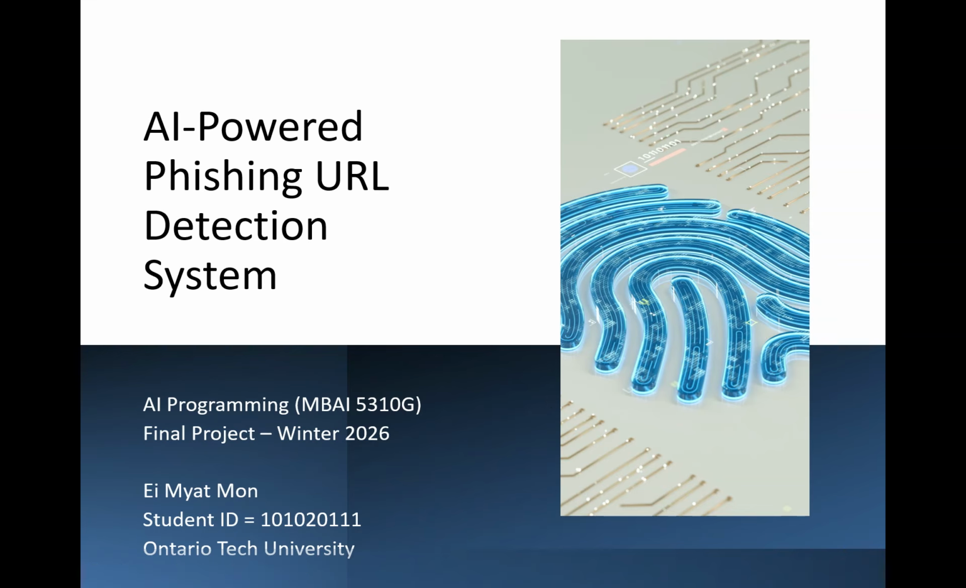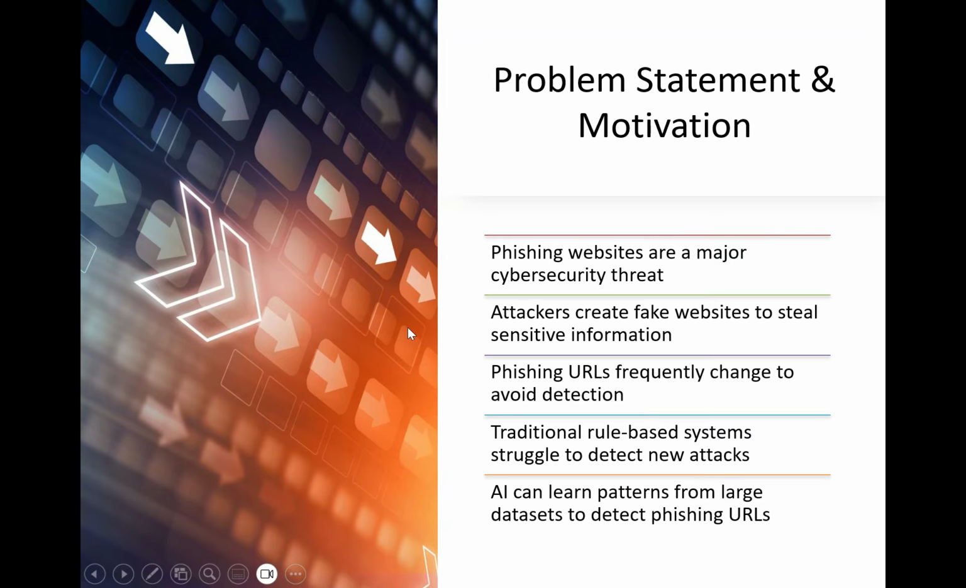In this video, I will present my AI programming project on phishing URL detection using machine learning, deep learning, and ensemble methods. Phishing websites are a major cybersecurity threat where attackers create fake sites to steal sensitive information like passwords and financial data. Phishing URLs frequently change, making them hard to detect. Traditional rule-based systems often fail to catch new attacks. Therefore, AI-based approaches are important as they can learn patterns from large datasets and improve phishing detection accuracy.